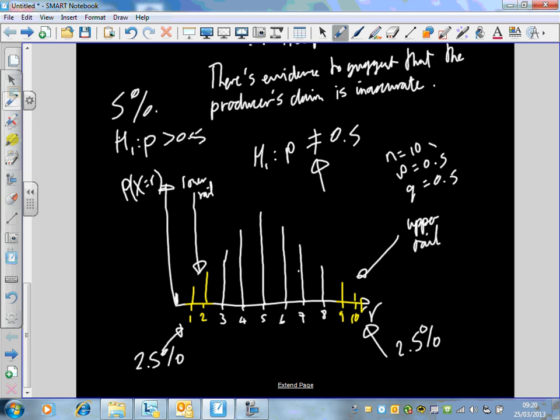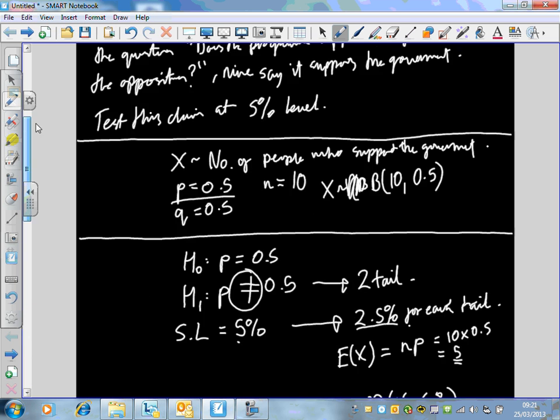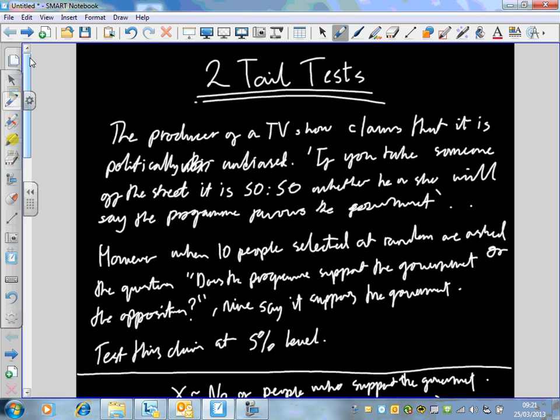With the ones previous to that, which we did last week, we had an H1 where p is larger than 0.5, for example. Then we're saying that we're expecting it on the upper tail. Therefore, all of our significance level can go on the upper tail, the upper extreme. But here, because we've got a not equal to, it could be lower tail or upper tail, and we have to split our significance level to counter this. I hope that's kind of made sense.